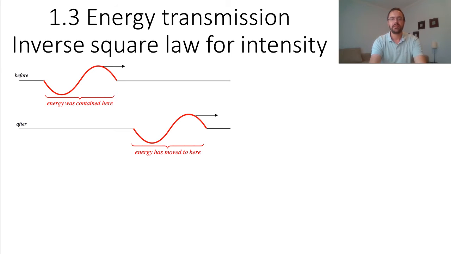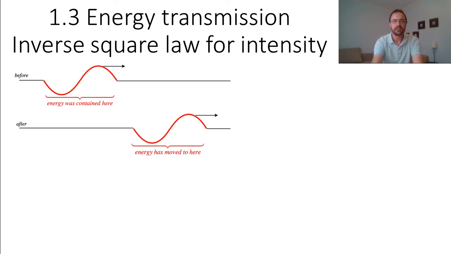In a previous video, we derived a formula for the power transmitted by a wave on a string. A string is essentially a one-dimensional medium, and the energy propagates along this one-dimensional string. Now let's imagine that a wave pulse propagates from left to right on a string. Because the energy is conserved, all of the energy that is contained on the left will be transmitted to the right. So the amplitude of the displacement remains the same. And this result is only true for one-dimensional waves.